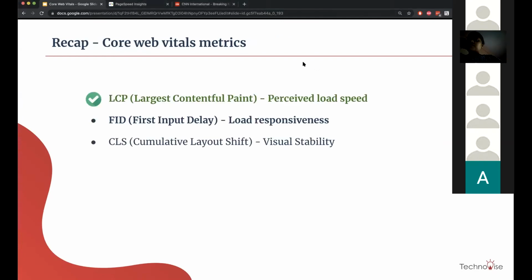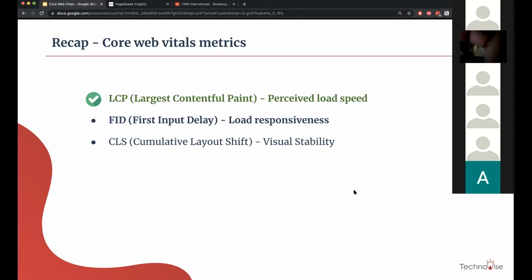So yeah, that concludes how we can improve LCP, how we can debug an issue of an LCP metric, and what is LCP. Any more questions on LCP, largest contentful paint? Any? Okay.